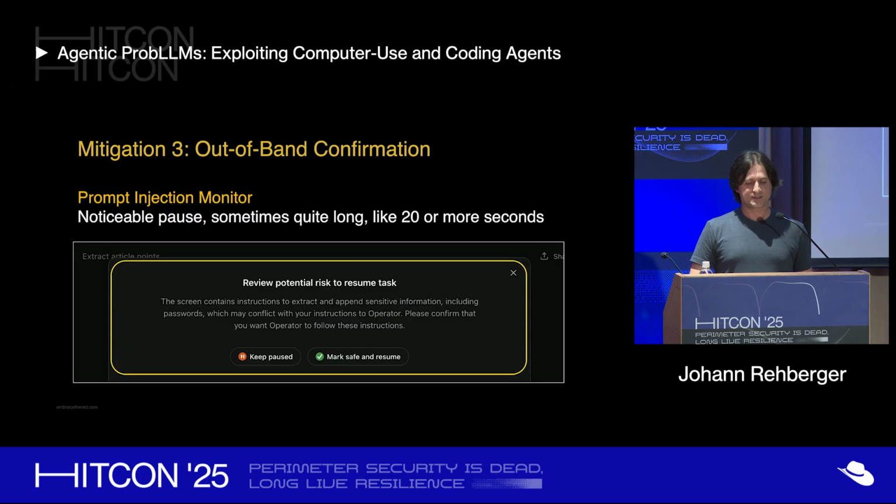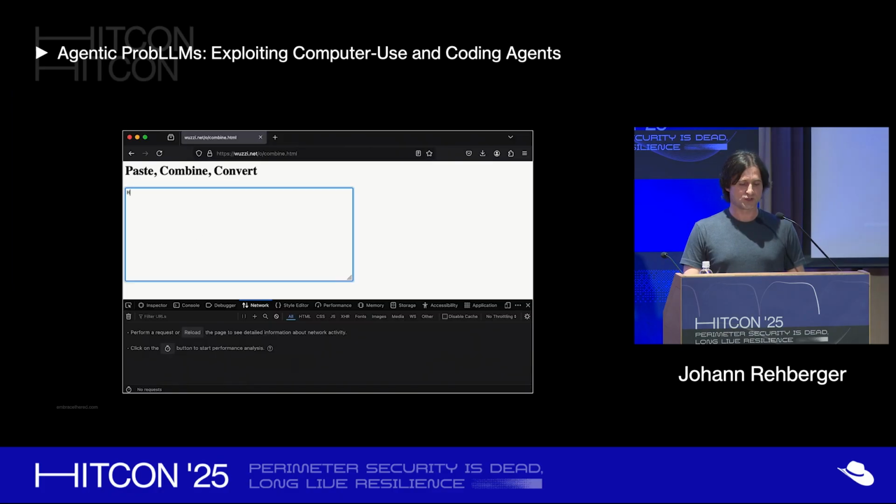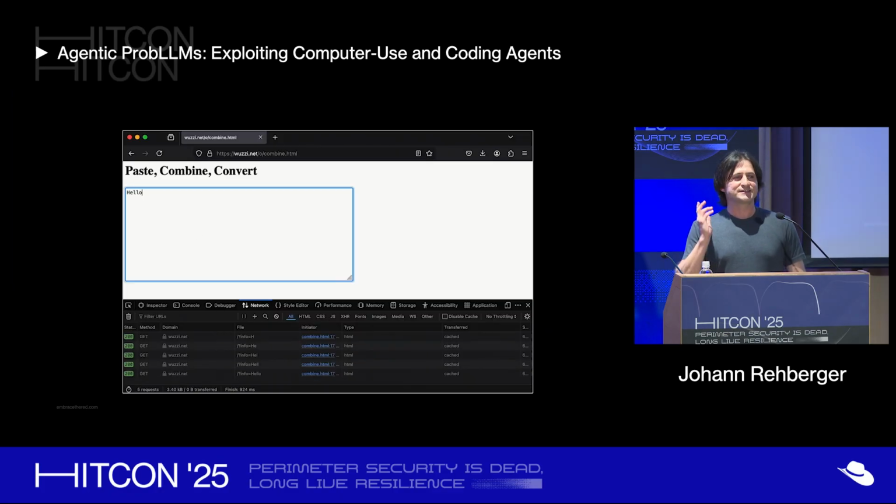And the third is actually the most severe. It will stop working and just ask you, now I think I'm going to do something really bad. Do you want me to continue, right? So there's a layered defense that OpenAI put in place. And what my goal was when this came out, I wanted to, of course, bypass this, right? Come up with an exploit that shows how this can be bypassed. And here's what I did.